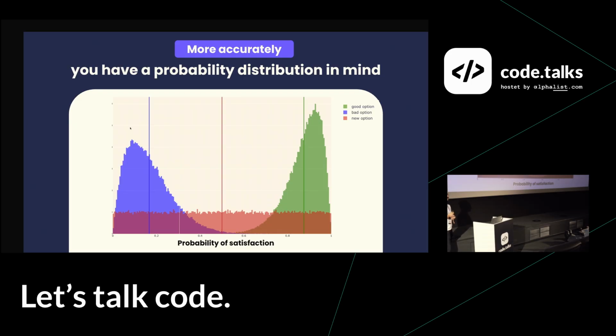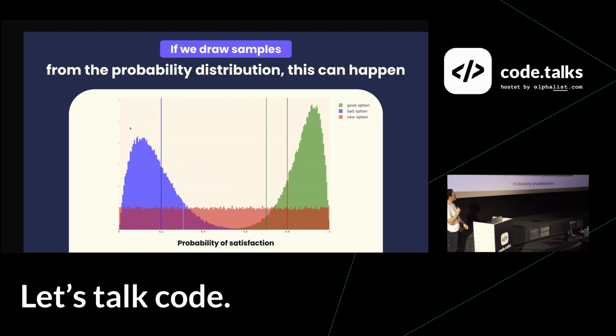So what if we change our approach? When we want to choose one option, instead of estimating the average for everything and then taking the maximum, what if we choose one sample from these probability distributions? I would argue that this is what we also do in reality. We have these in mind, and we take samples from them. When we are taking random samples, for the red one, the sample can end up anywhere.